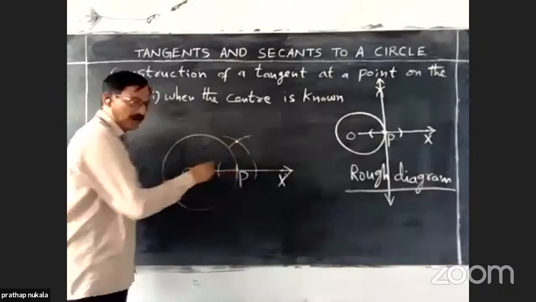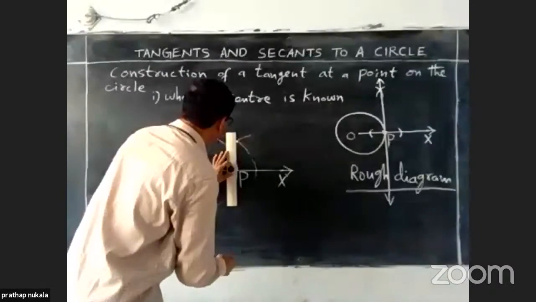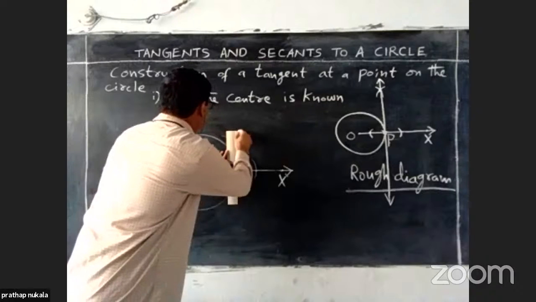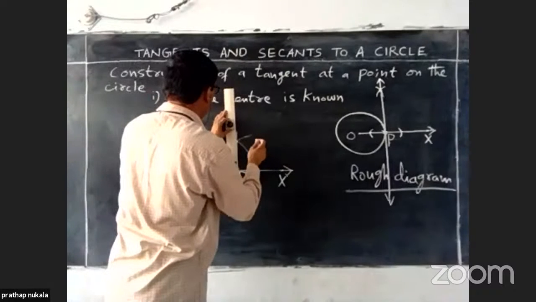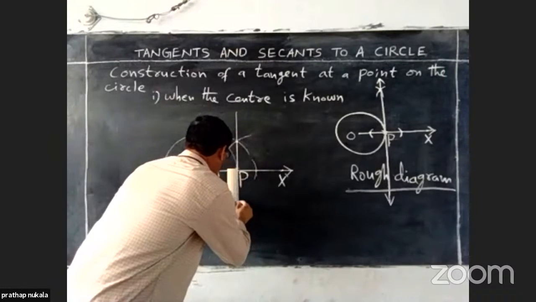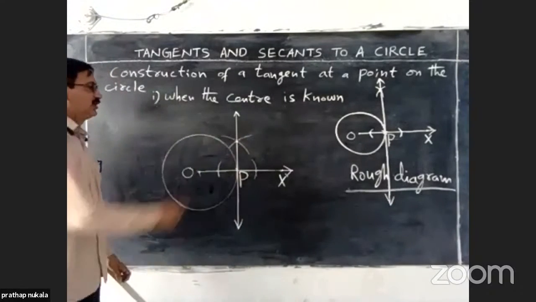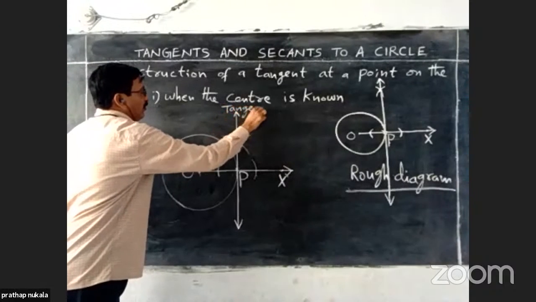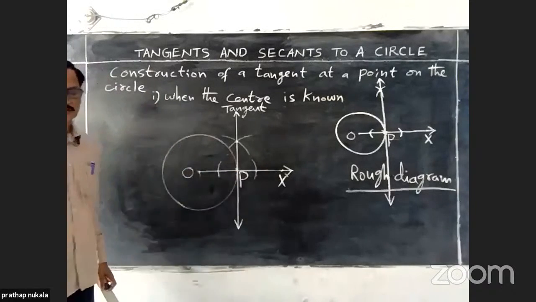Next, join these 2 points. You will get the required tangent at the point P on the given circle.